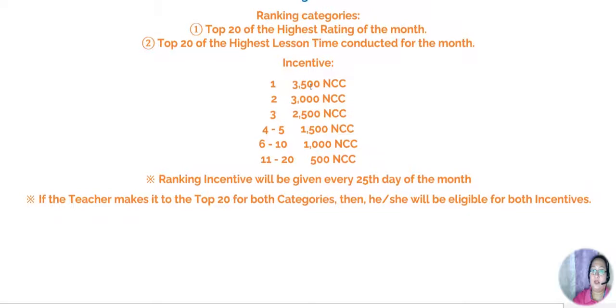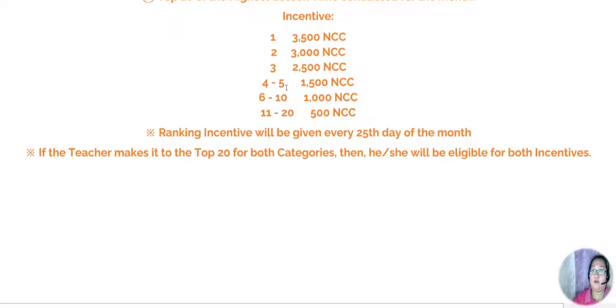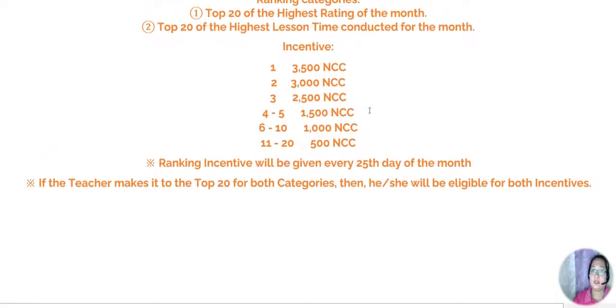Okay, if you are top 1, you can have 3,500 NCC, or that is 3,500 pesos as your incentive. If you are top 2, you can have 3,000. Top 3, you can have 2,500. Top 4 to 5, you can have 1,500. Top 6 to 10, you can have 1,000. And if you are 11 to 20, I mean, you can have 500 pesos. So those are the incentives.